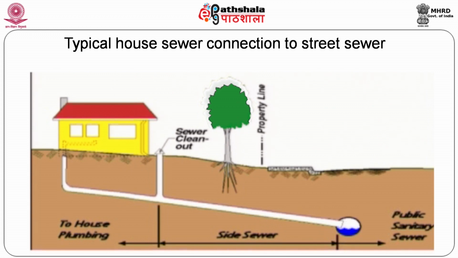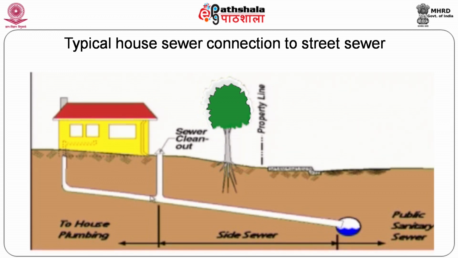For that purpose we must provide the intercepting trap at this point to avoid the entry of the gas into the system. In this connection, the intercepting trap is not provided. Instead the clean out is provided.